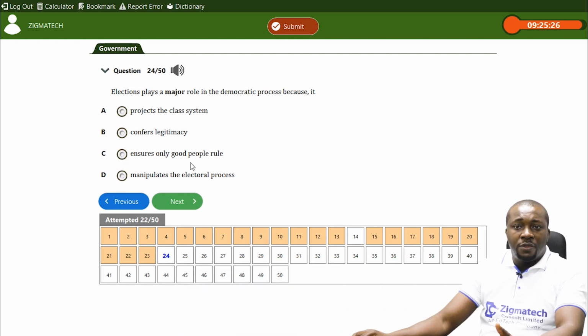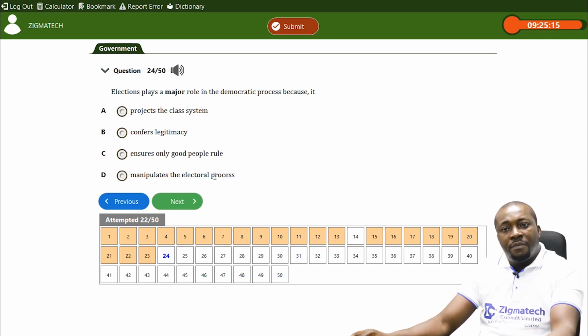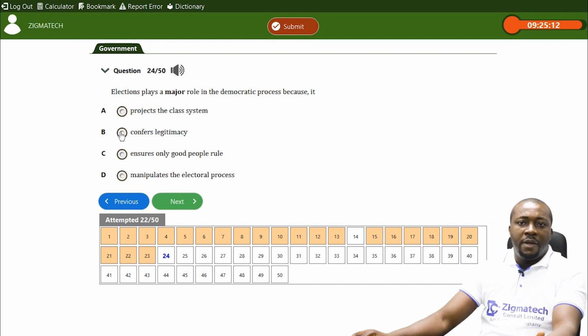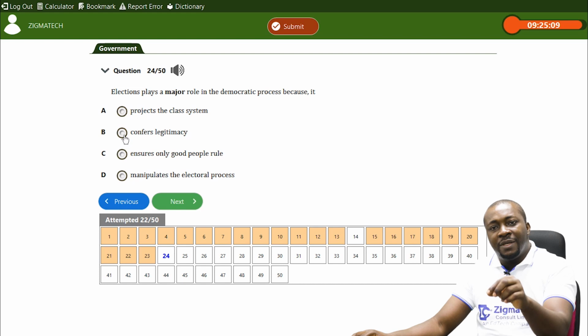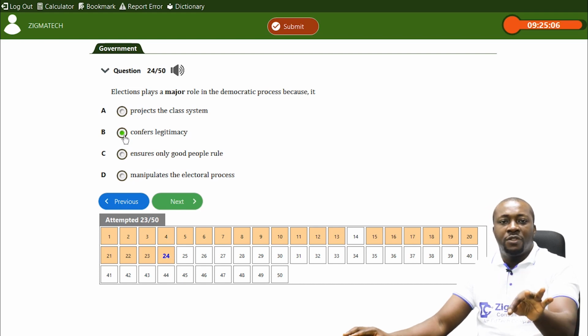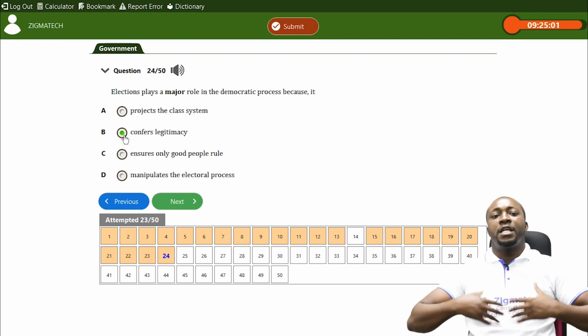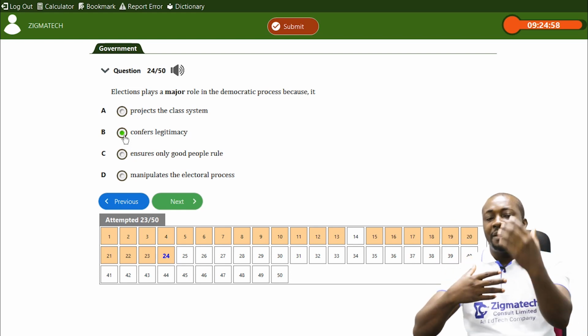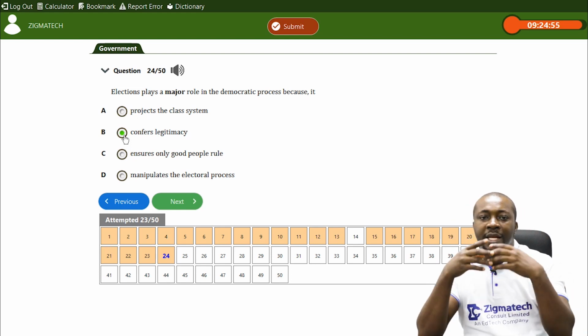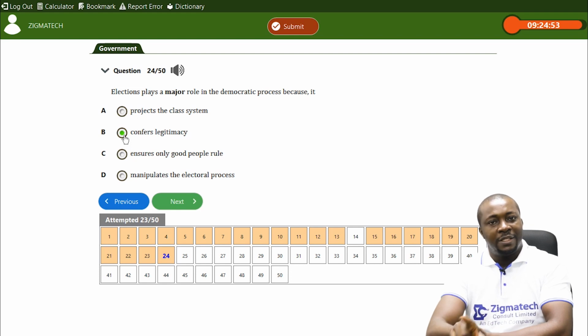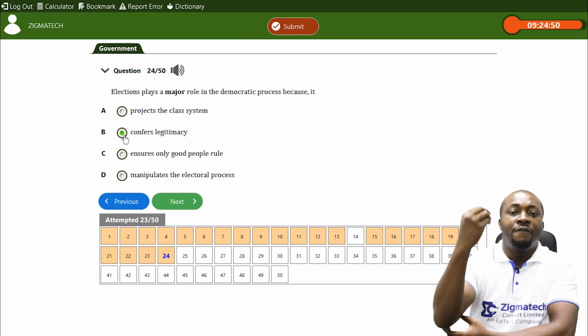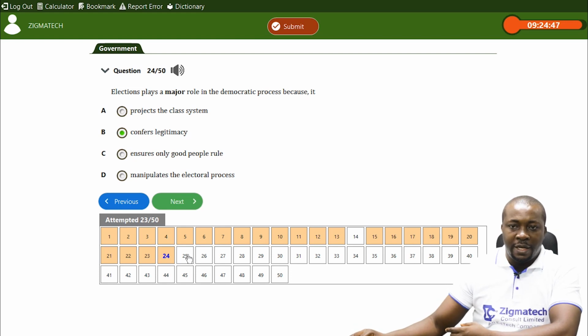C says ensures only good people rule. It's not the business of election to ensure the kind of people that rule. It's the people that voted that do that. It's not the role of election to manipulate the electorate. But rather, election confers legitimacy, that is acceptability and recognition, because election gives a platform for people to choose their leader. And when they have successfully chosen their leader, they will accept any person that will emerge from that process. And that acceptance is what we call legitimacy, meaning that legitimacy has been conferred on that particular political leader.